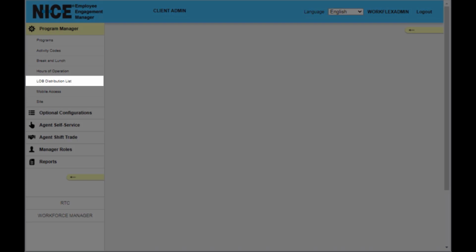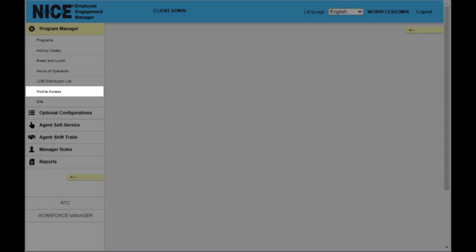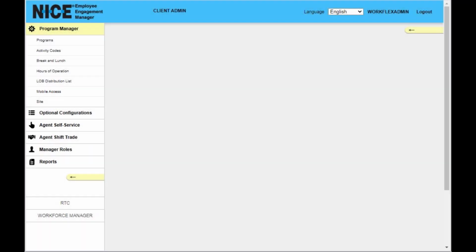Click LOB Distribution List to manage the distribution lists for the program. These email lists are used to notify a group of people when a particular event occurs. Click Mobile Access to define whether agents can use the NICE EEM Agent mobile app and whether to allow EEM to send SMS messages to agents for each of the program sites.